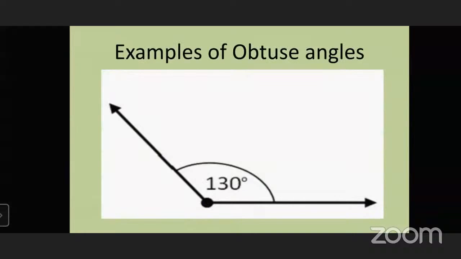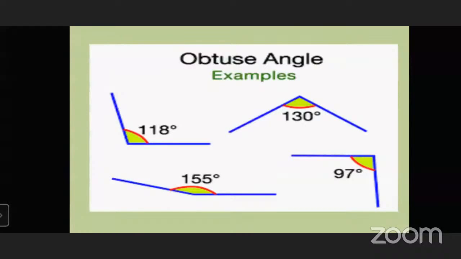Some examples of obtuse angles. This is one example that measures 130 degrees. That is greater than 90 degrees, but less than 180 degrees. These are some examples. The first angle measures 118 degrees.